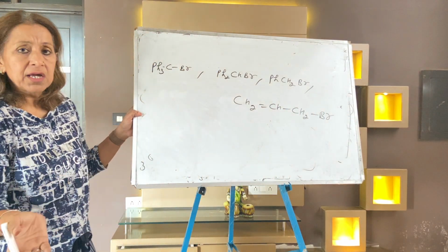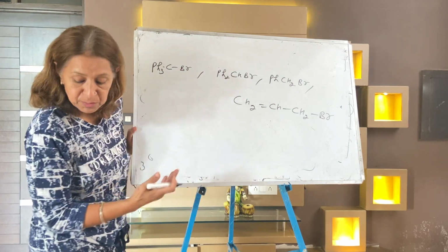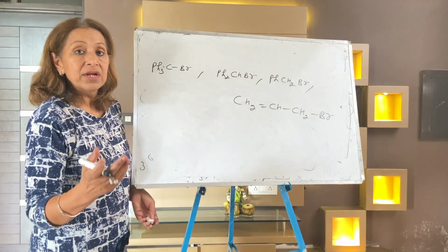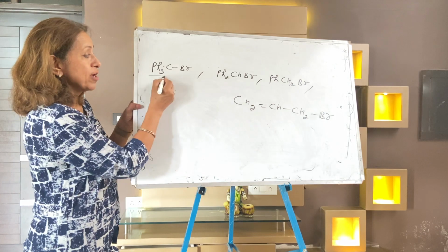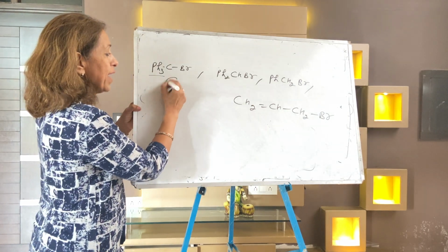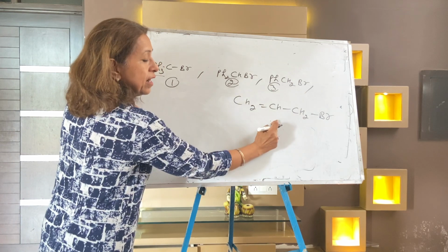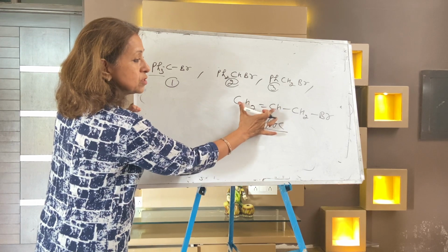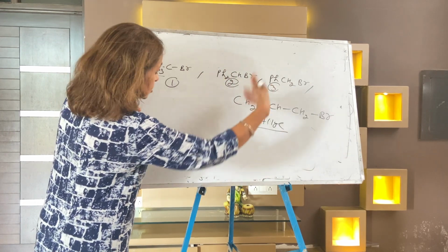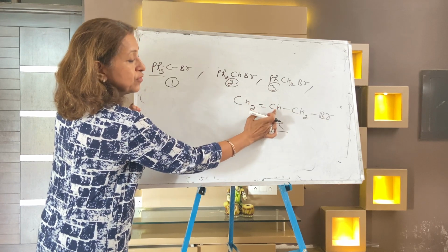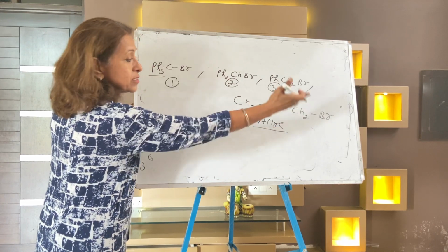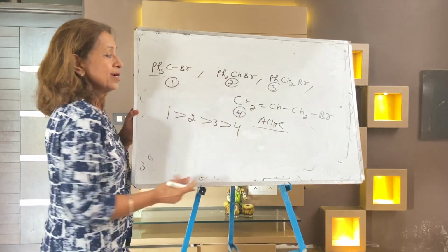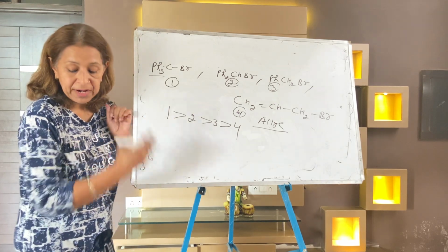Right, the reactivity order options are given. Which one is the most reactive towards SN1 mechanism? You know SN1 mechanism is shown by only that whose carbocation is the most stable. So this is triphenyl, most stable carbocation. This is 1, this is your 2, this is your 3, and this is allyl. Do you know what is allyl? Allyl is where any functional group attaches to the next carbon of the double bond. If your functional group attaches here, it's a vinyl. Next is allyl, so it's the fourth number. So 1 greater than 2 greater than 3 greater than 4. It's the reactivity order towards SN1 mechanism.